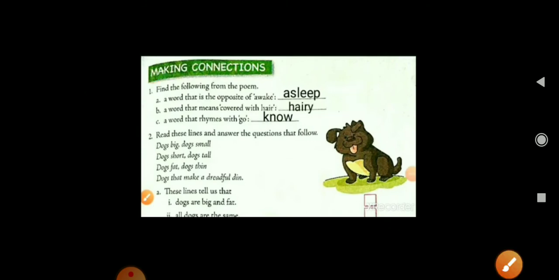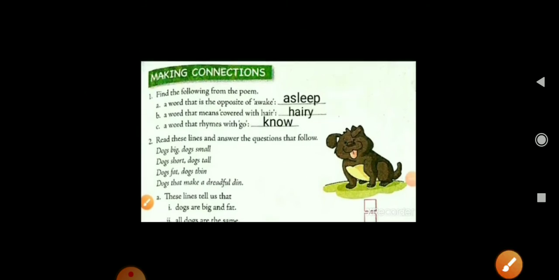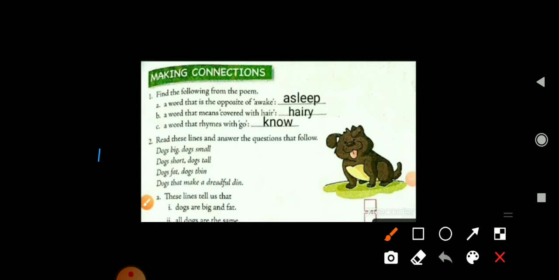Now come to the next one. Read these lines and answer the questions that follow. Dogs big, dogs small, dogs short, dogs tall, dogs fat, dogs thin, dogs that make a dreadful din. So what do these lines tell us?